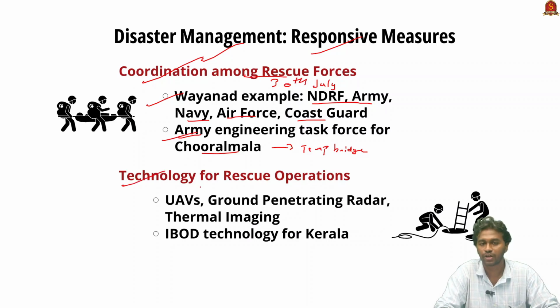And the second one is the use of technology for rescue operations. That includes the use of drones and unmanned aerial vehicles, and also the use of ground penetrating radar. This ground penetrating radar uses pulses to detect objects buried under debris, and it also includes the use of thermal imaging provided by satellite to detect early warning of landslides as well as for rescue measures. In Wayanad, the government of Kerala demanded the use of intelligent buried object detection technology to rescue the people under debris. This is also a system that falls under UAV technology.